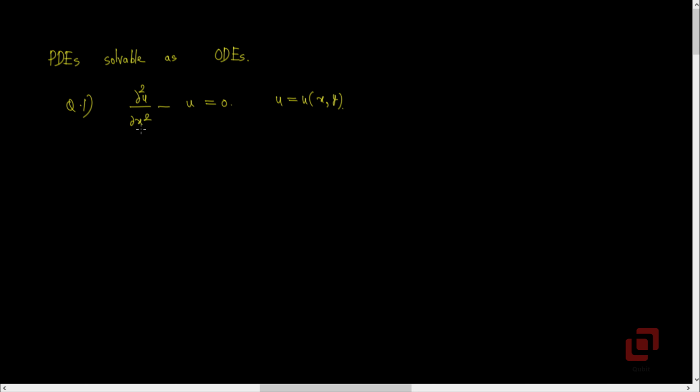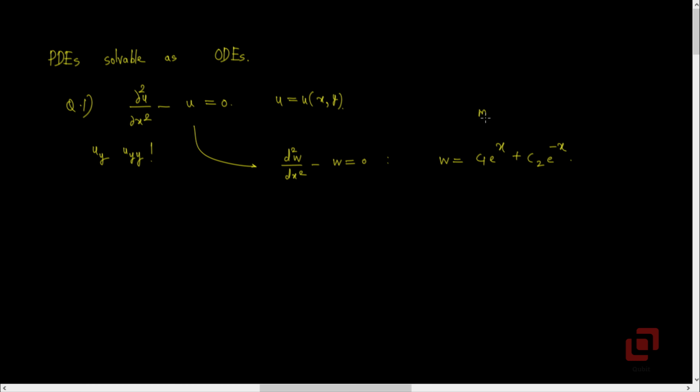∂²u/∂x² − u = 0, where u is a function of two independent variables x and y. We note that nowhere in the partial differential equation do the derivatives with respect to y appear. In other words, we can solve this partial differential equation as if it were an ordinary differential equation with the independent variable x. If we solve this ordinary differential equation, its general solution will be c1 e^x + c2 e^(−x).